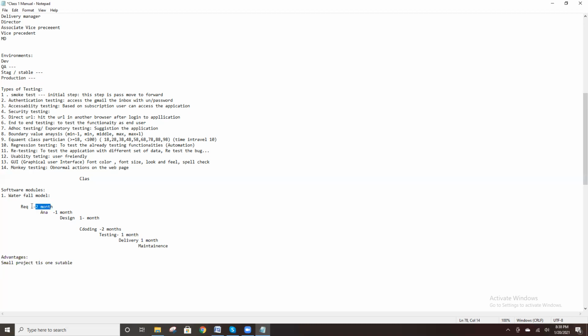If there is any change after those 2 months, once we perform the analysis, any change to the requirement is not possible. This is only one-way traffic. It is not possible to change the requirement in the middle. It is a time consuming process, because analysis must wait 2 months, otherwise you don't get any requirements.